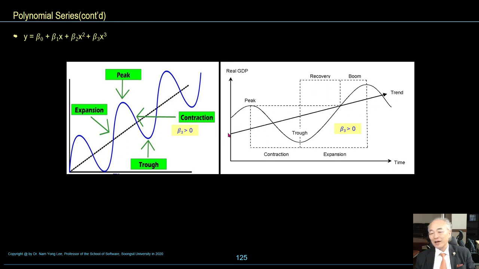This linear line shows the trend of real GDP over time. This cycle is the business cycle. It is always a business cycle, goes up, goes down, goes up, goes down, like a sine or cosine curve. Contraction, expansion, recovery, boom, trend.